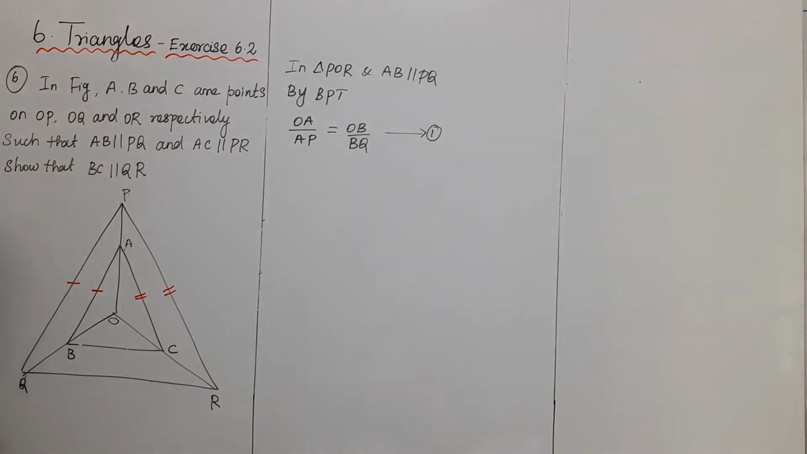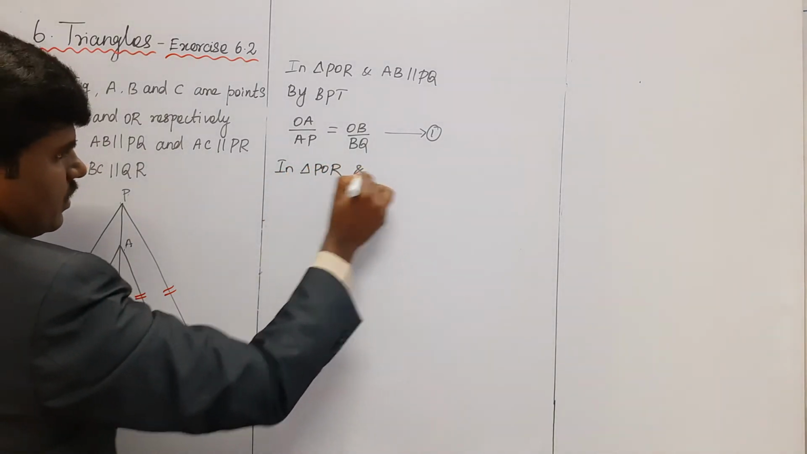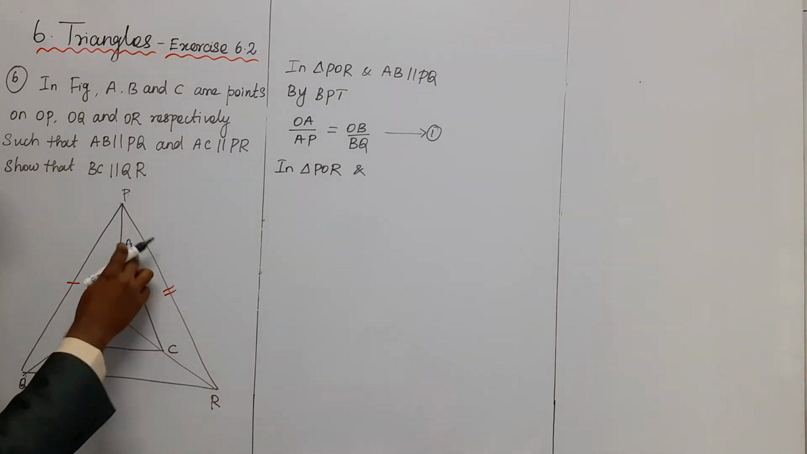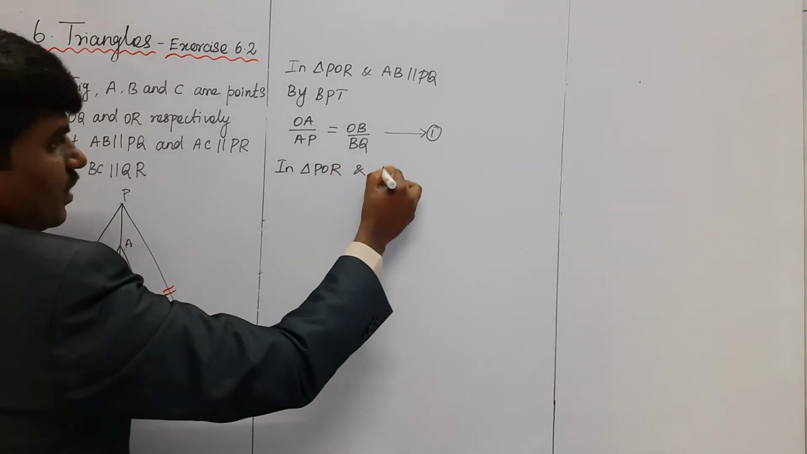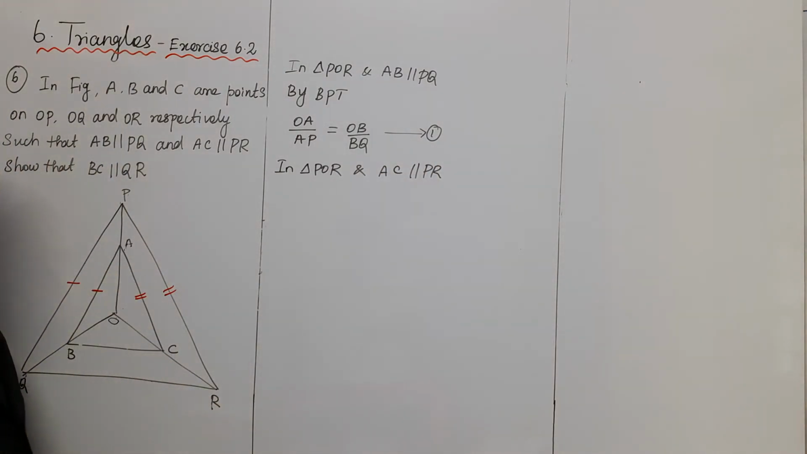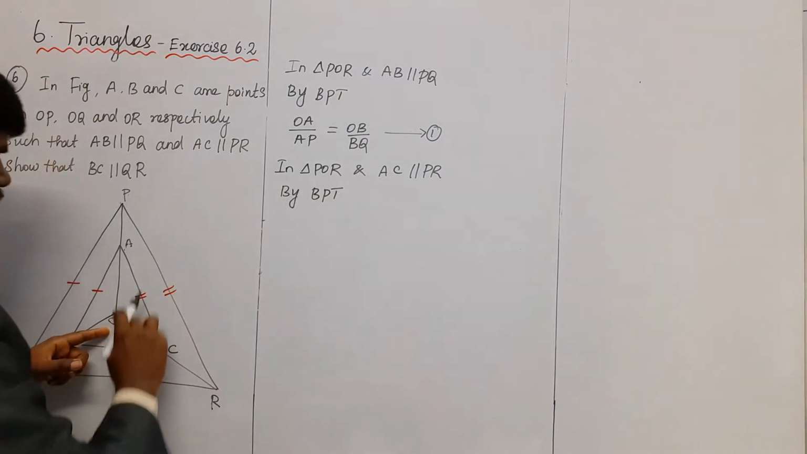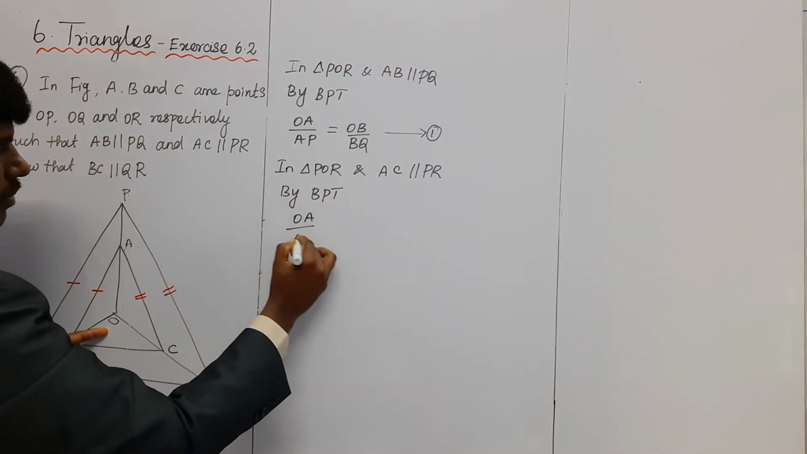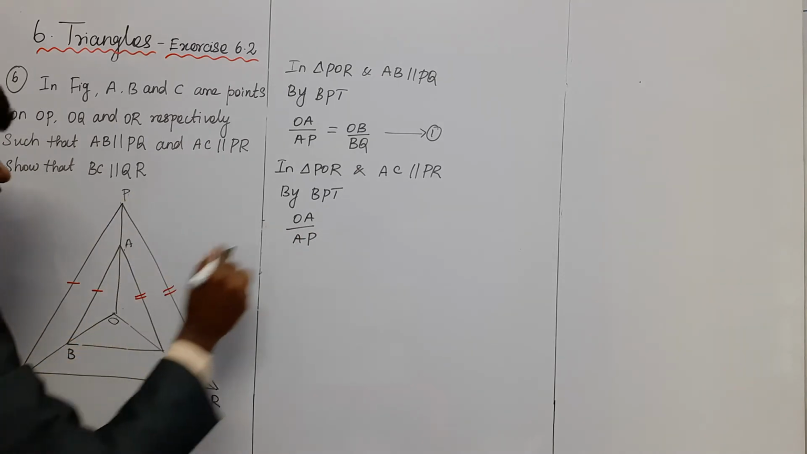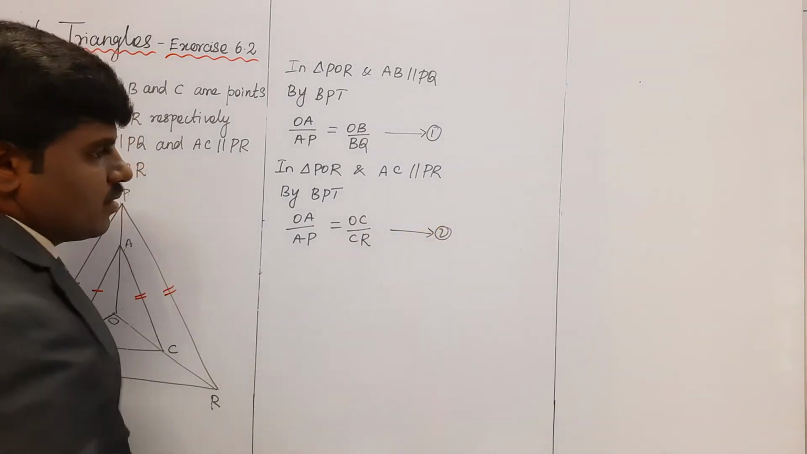Similarly, same way in a triangle POR, and AC parallel to PR. It's clear? Using the same way, the basic proportionality theorem, OA by AP is equal to OC by CR. That is equation 2.